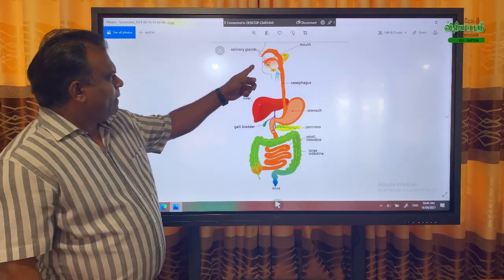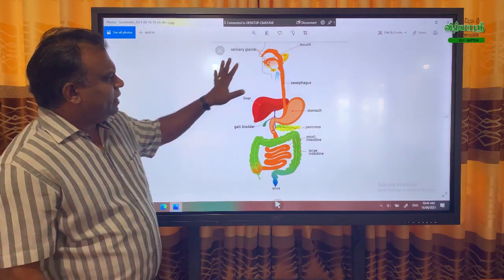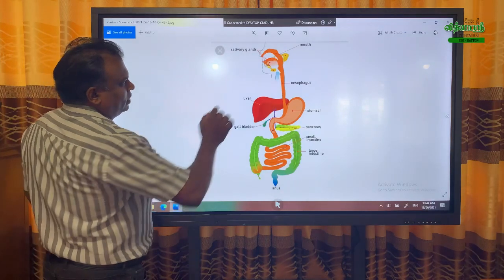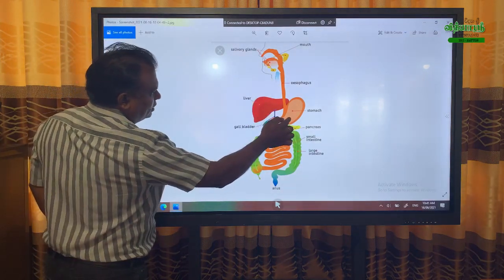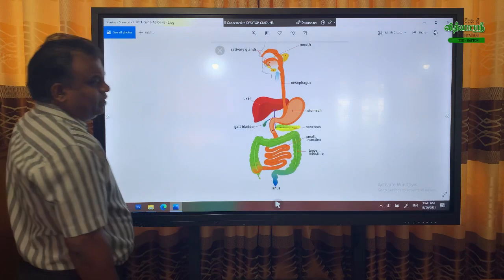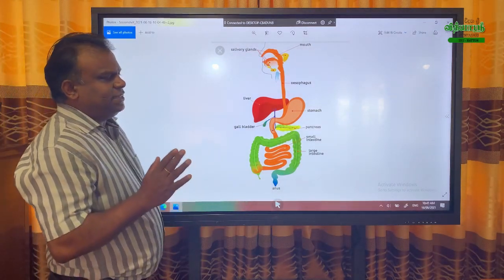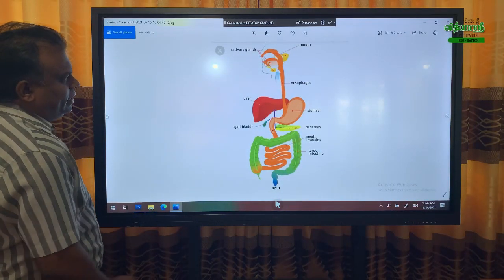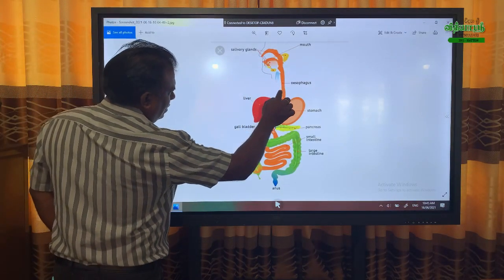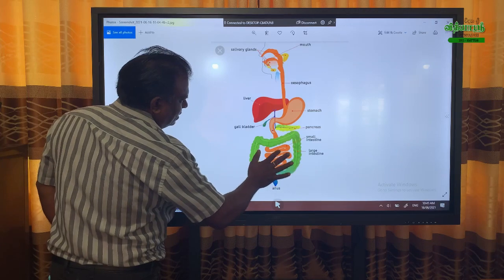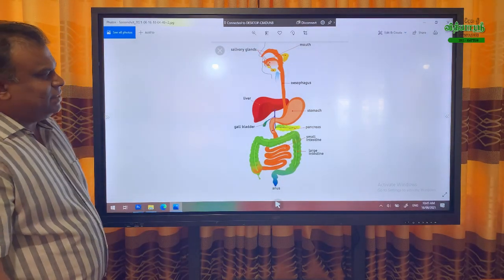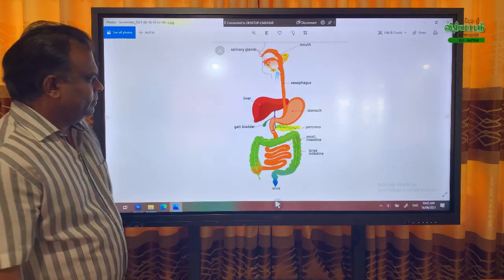Exam focus is, where are the places we can find digestion? Buccal cavity, stomach and small intestine. What are the places where digestion does not occur? That means the esophagus, large intestine, and the second and third parts of the small intestine. These are the places where digestion does not occur.